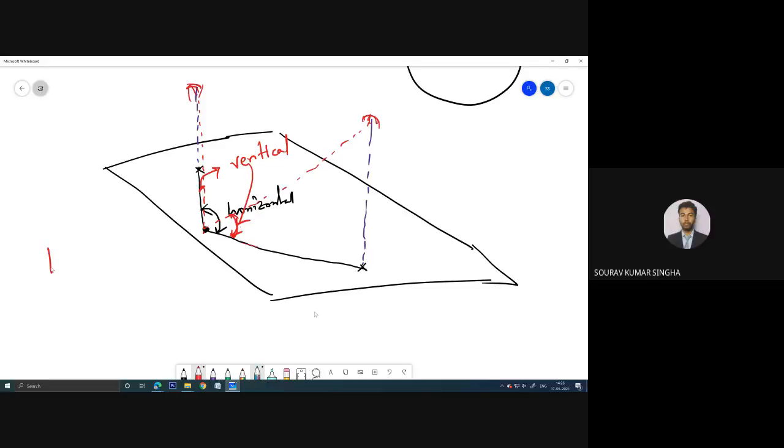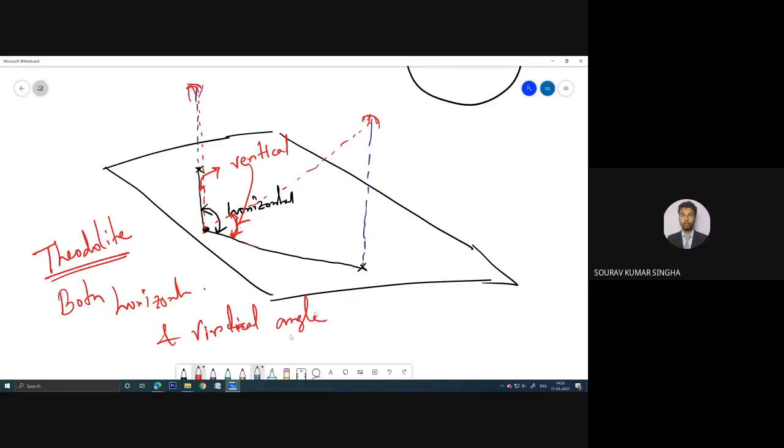Now in the theodolite we can determine both horizontal and vertical angle. It is simply the height and distance method.